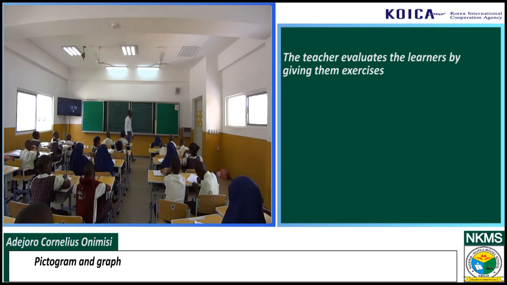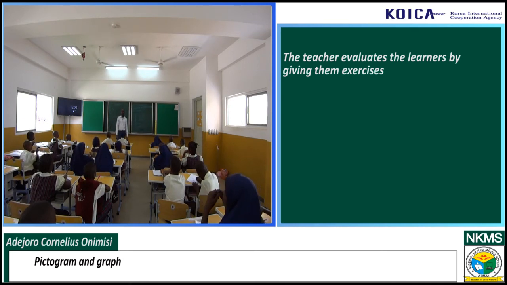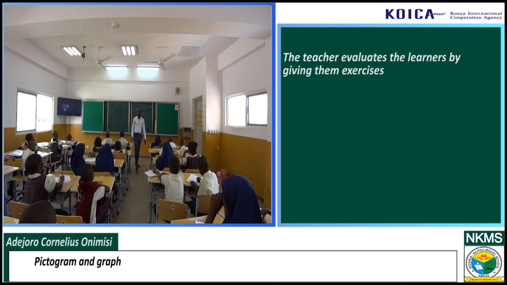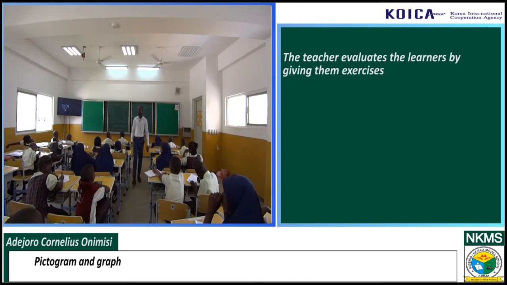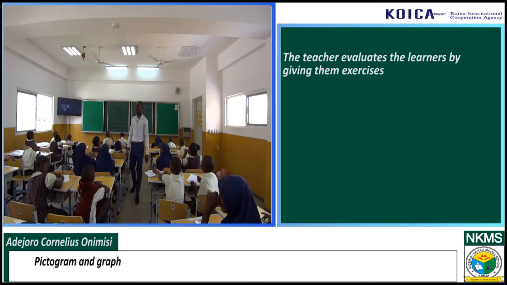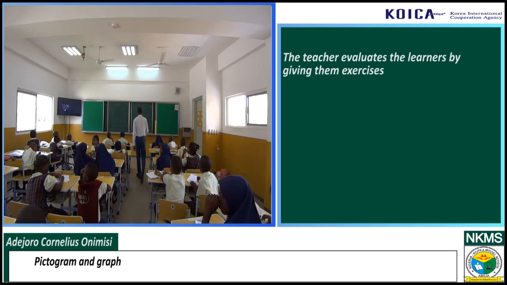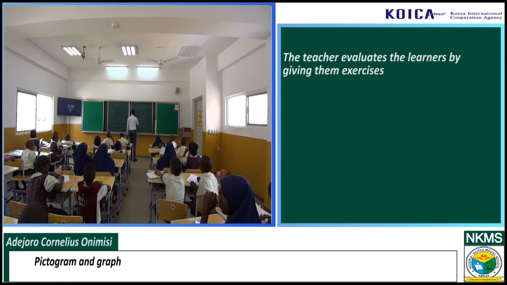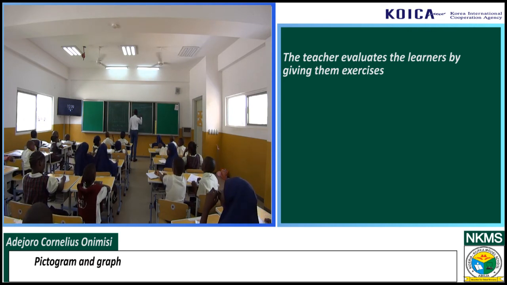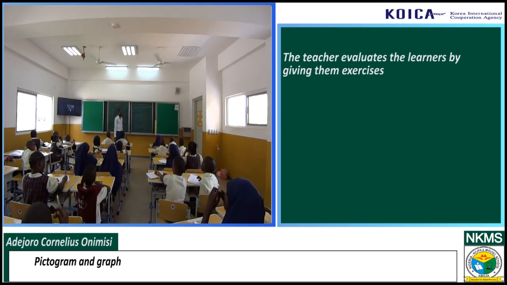Let it be 4. So, Nora, how old are you? Stand up. Nora is 8 years old.